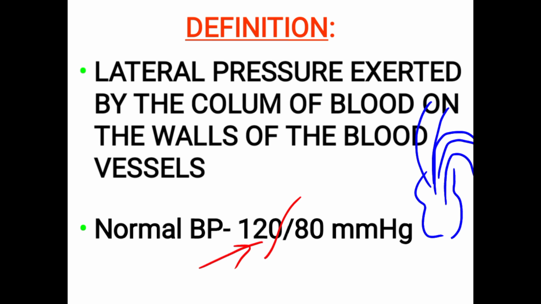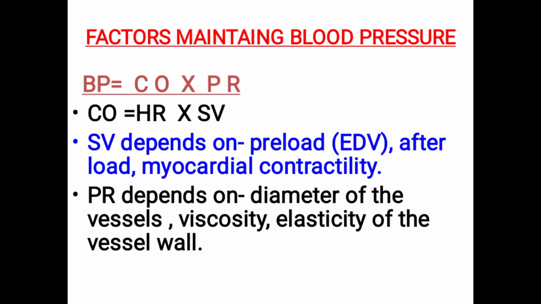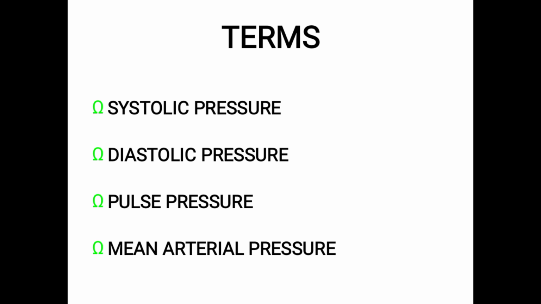This 120 is the systolic pressure. We have to measure systolic pressure and diastolic pressure, and then the pulse pressure and mean arterial pressure are calculations made by recording the systolic pressure and diastolic pressure.